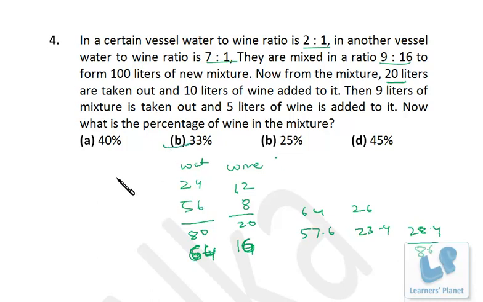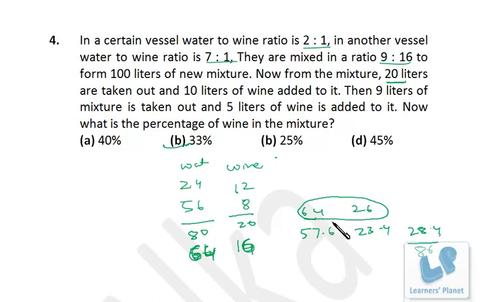Yes, 28 into 3 is 84, so it's more than that, so it's around 1/3, so that's 33%, right? Now we can get the idea over here also. See, from 64 and 26, the total quantity is 90, and from 90 it is 26, right? The percentage of wine is around 28-29%. Now 9 liters of mixture is being removed and 5 liters of wine is added.